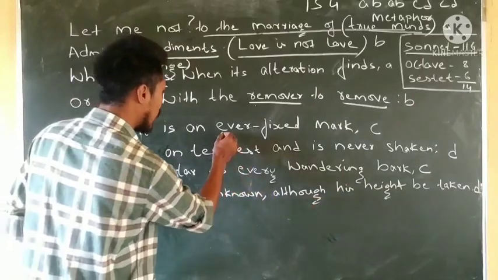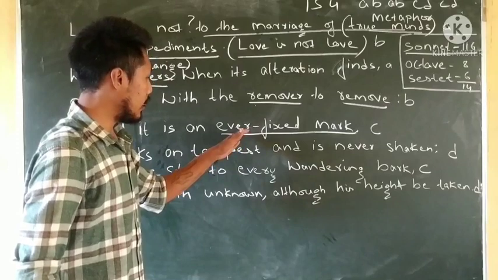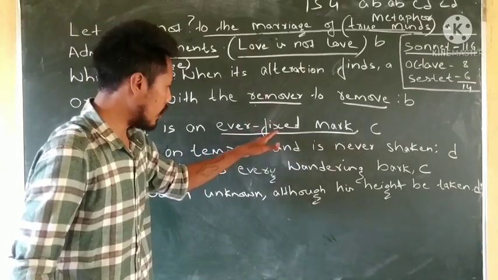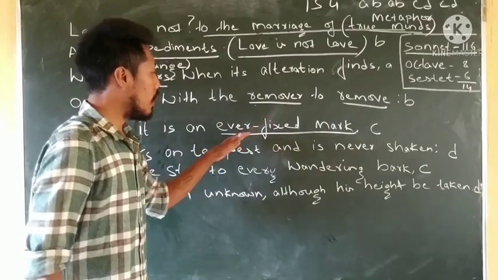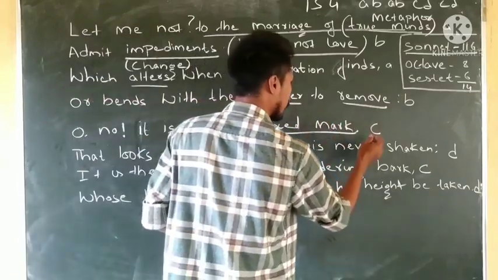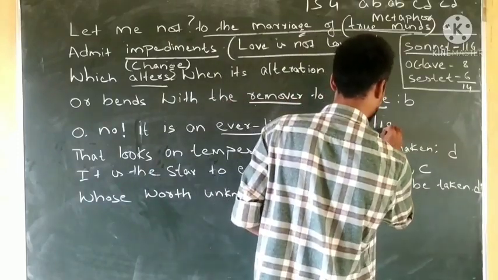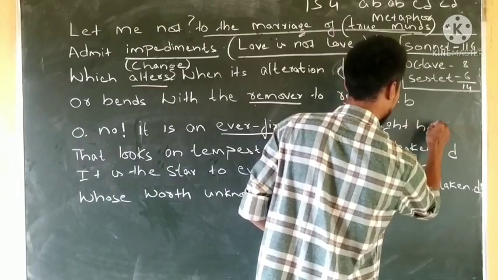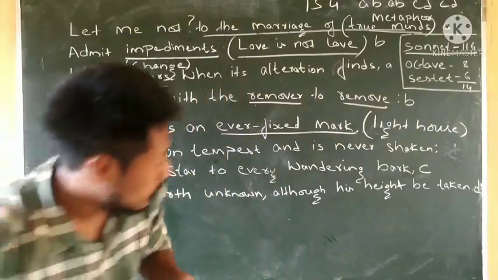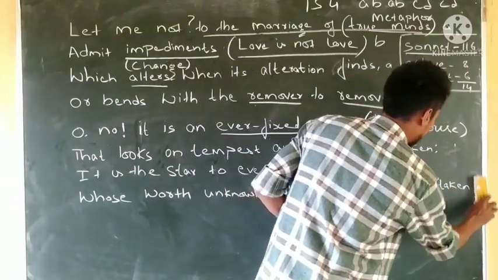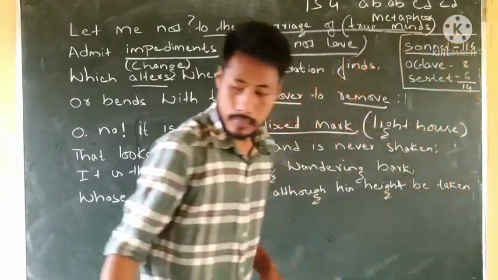Now you will find the phrase "ever fixed mark". It is a metaphor, a comparison, and it is used for a lighthouse.